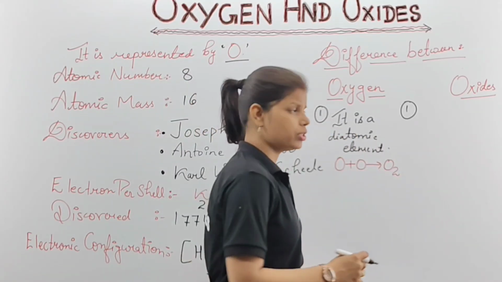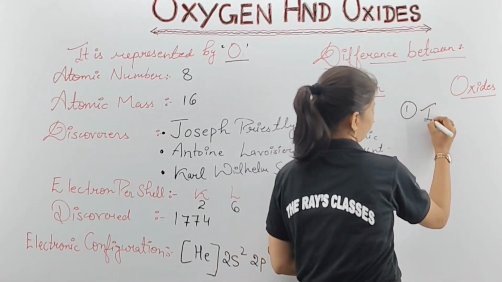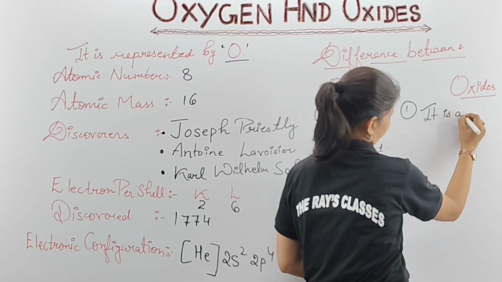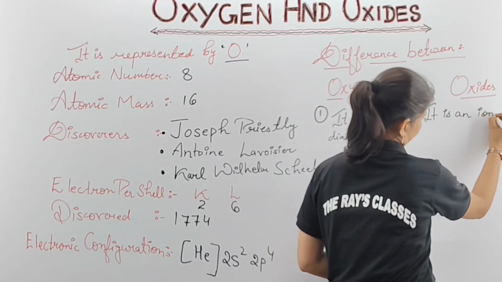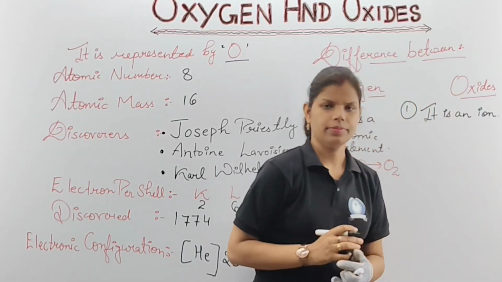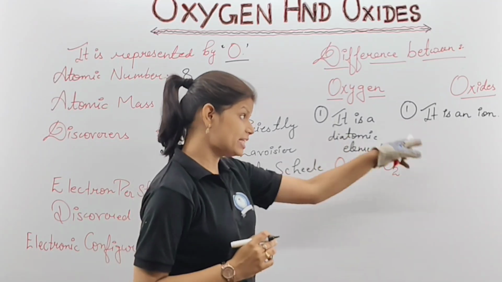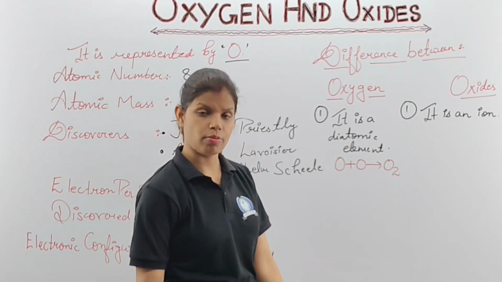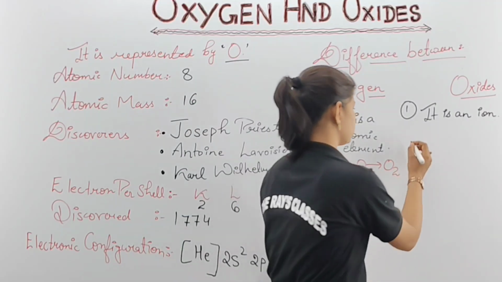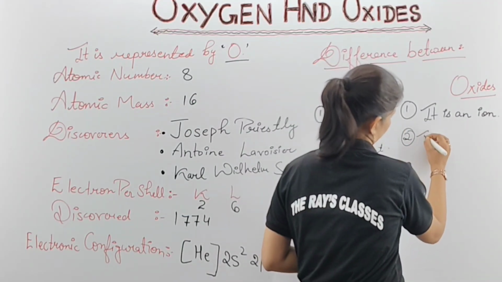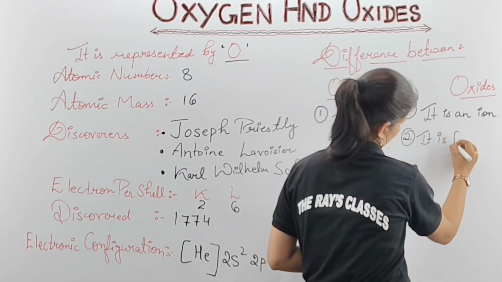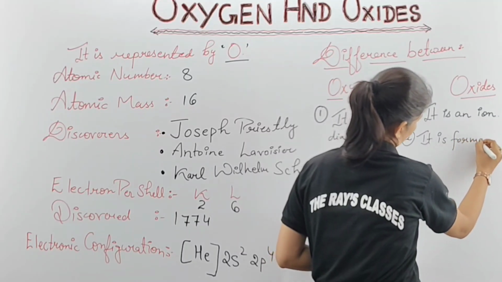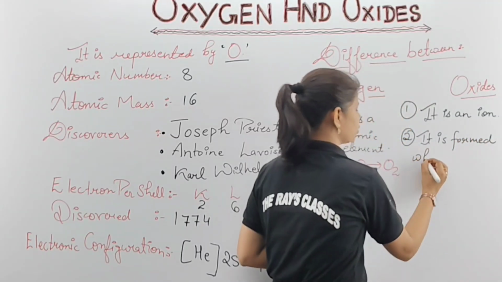Here we are only going to see what type it is. It is an ion, and basically it occurs during a chemical reaction. When this oxide is formed, it is formed when chemical reactions take place. Then the second point you will write is: it is formed when chemical reactions take place.